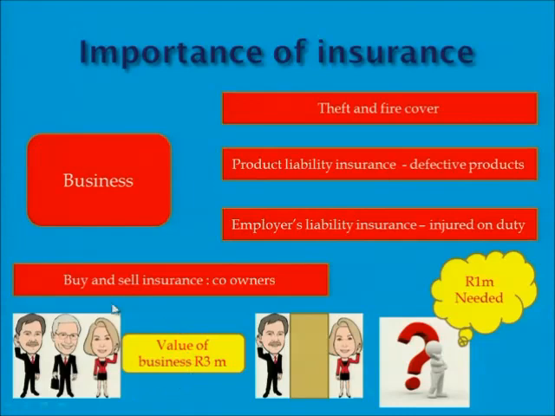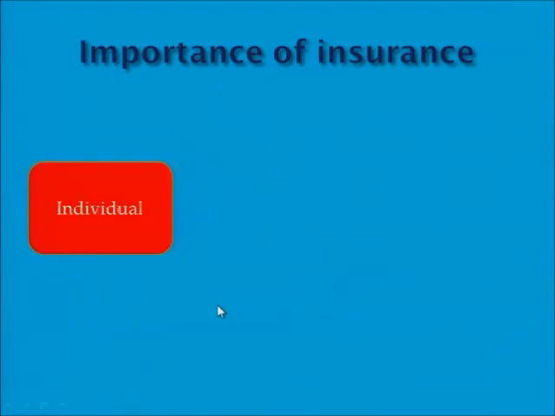That value is too much. So we can insure that amount of money also in a buy and sell insurance for co-owners. This will help businesses in case one partner is no more there, the business is covered, and then the business will still sustain.